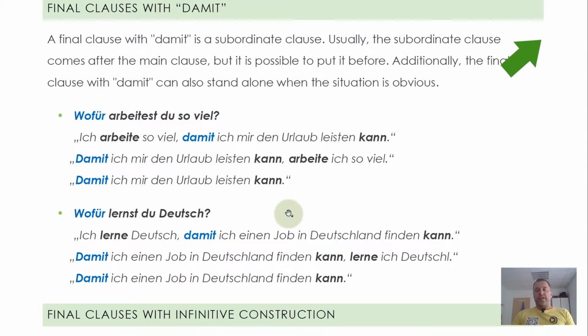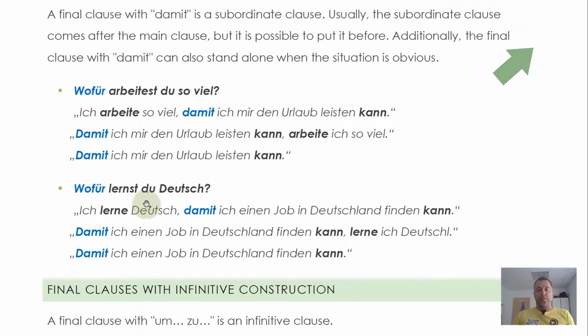Let's have a look here at the second example. Wofür lernst du Deutsch? Why do you learn German? Ich lerne Deutsch, damit ich einen Job in Deutschland finden kann. I learn German so that I can find a job in Germany. And the other two versions here as well.